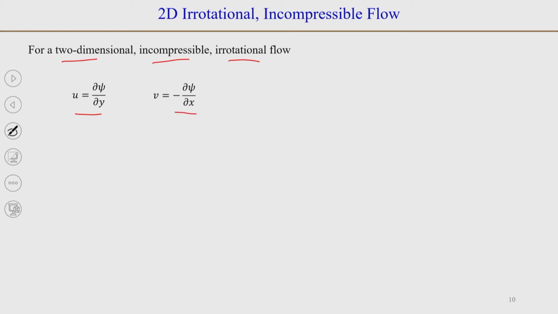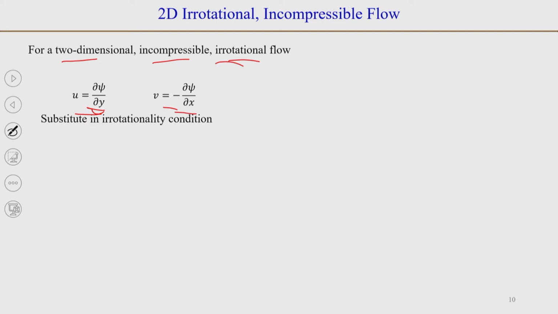So, here we write the definition of u in terms of stream function. So, u is equal to dou psi by dou y and v is equal to minus dou by dou x of psi. By their definition itself, u and v satisfy the continuity equation when we write those in terms of stream function, and the flow is irrotational as well.